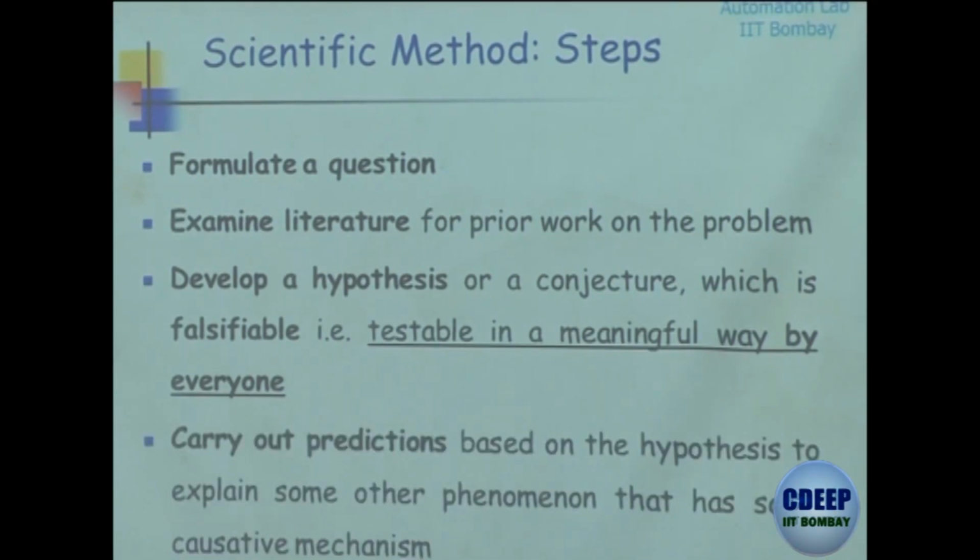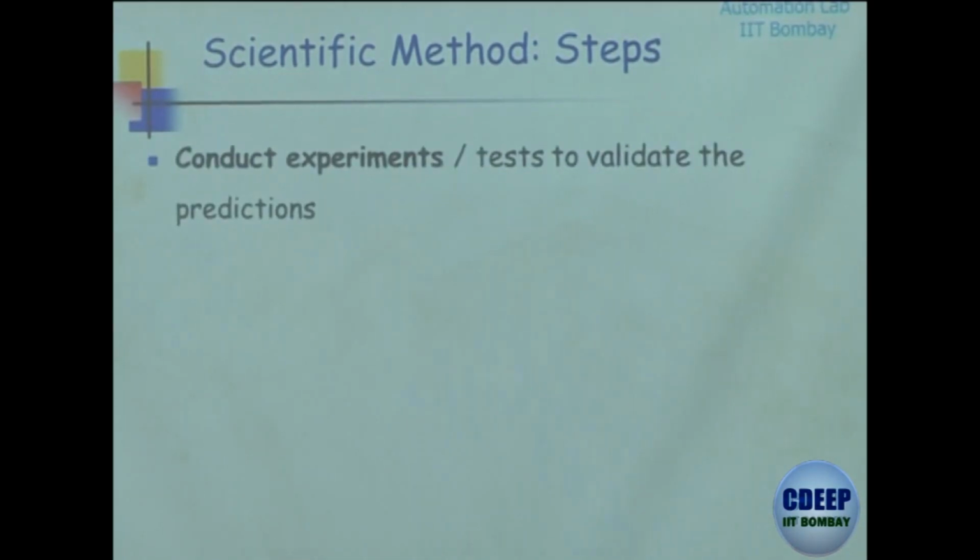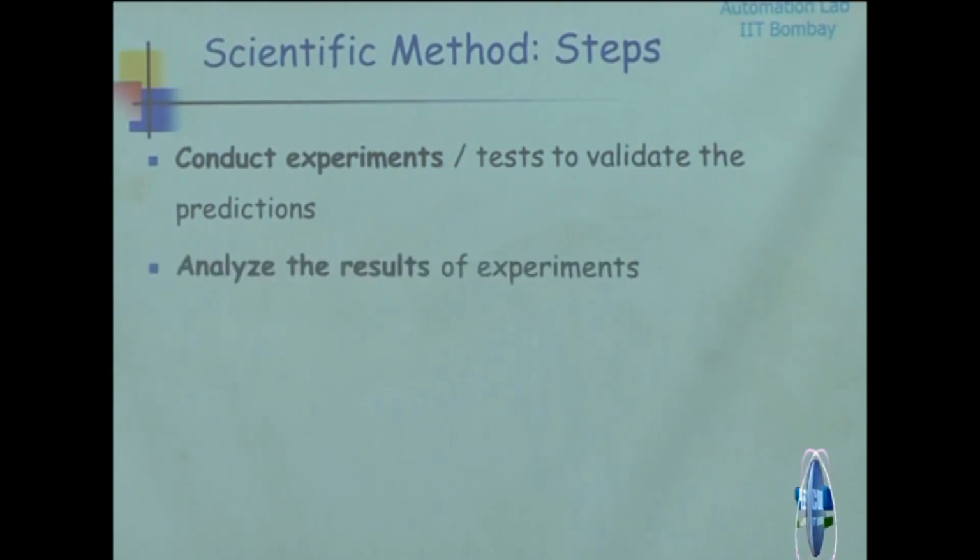You carry out the predictions based on your hypothesis, and for something that has the same causative mechanism, electrical neutrality and the Geiger-Marsden experiment have the same causal mechanism. What is it? Atomic structure. We are able to explain two different things, electrical neutrality and the deflections of alpha particles, using one fundamental thing, atomic structure. Then you conduct the experiments to validate your predictions, and analyze the results of the experiments.